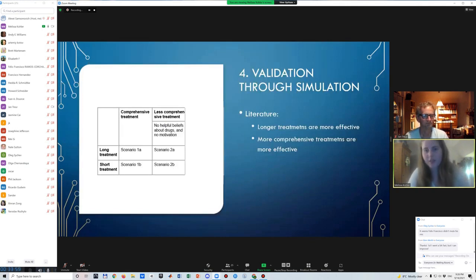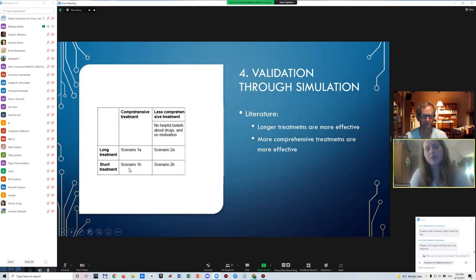And then we wanted to validate our model and see how it would behave if we were trying to run different scenarios or simulations. We wanted to compare to what we know from the literature. The issue with addiction and its treatment is that there is really not too much consistent and specific quantitative data that we could compare it to. However, what is known is that in general, there's strong consistency showing that longer treatments are more effective and also more comprehensive treatments are more effective. So that is what we modeled, and we wanted to see whether that would happen in our model as well. So then in the paper, we included four example scenarios.